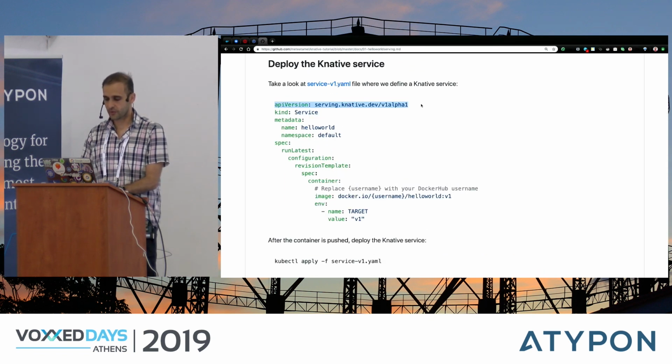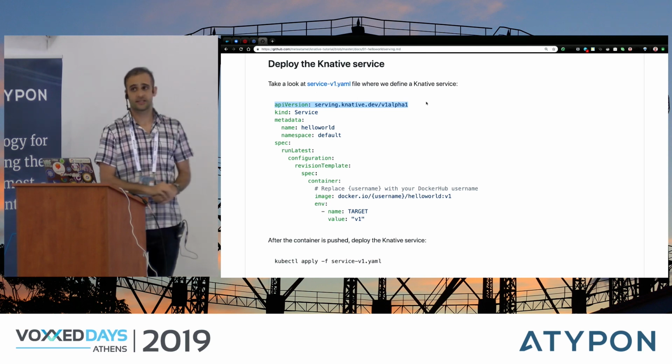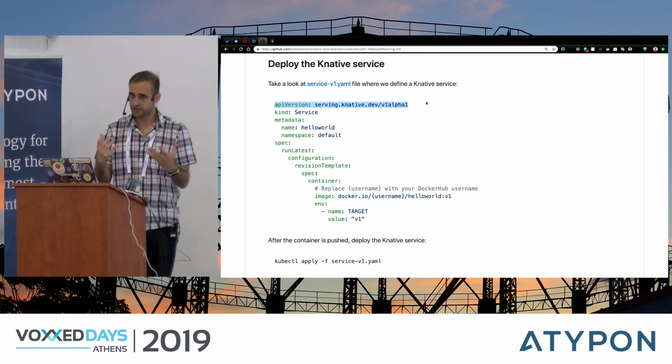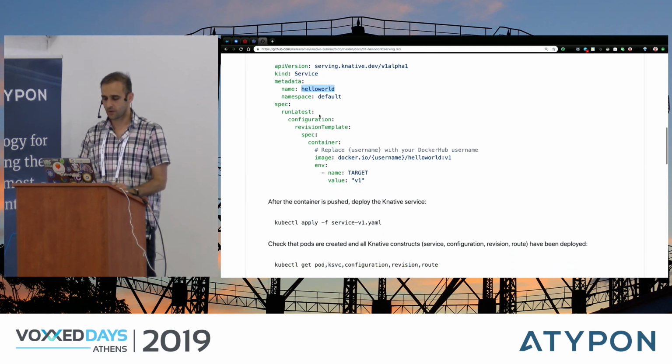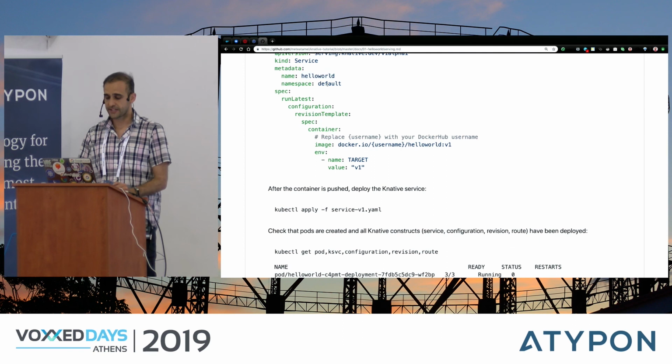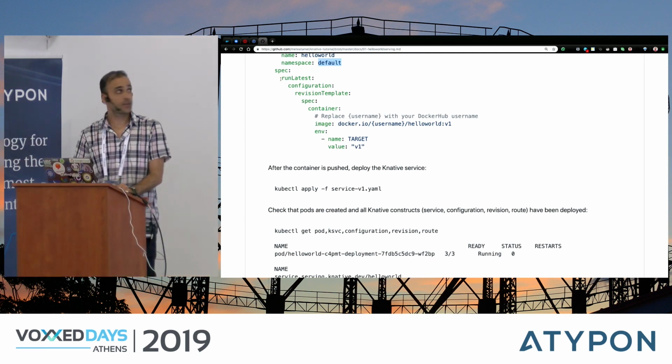So the first thing that you're going to realize is that the API is a Knative API. So it's not a Kubernetes service, it's a Knative service. I give my service a name. In this case, the service name is Hello World. And then you define the namespace that you want the service to be deployed to. In this case, I'm just deploying into the default namespace. And then here is the configuration of my service.